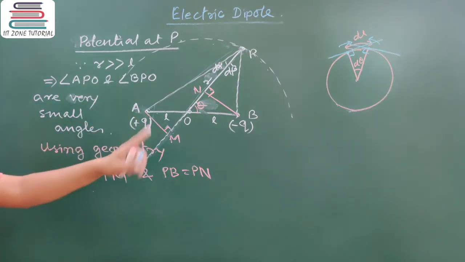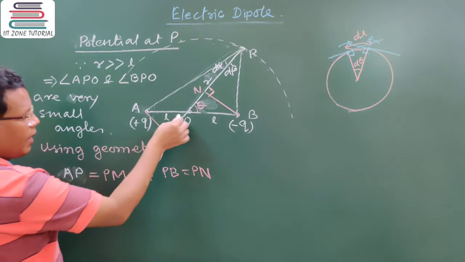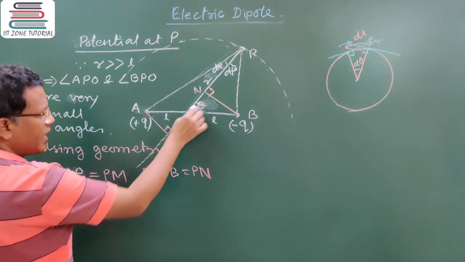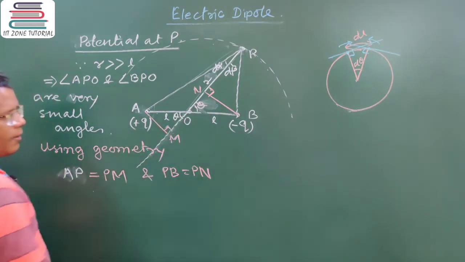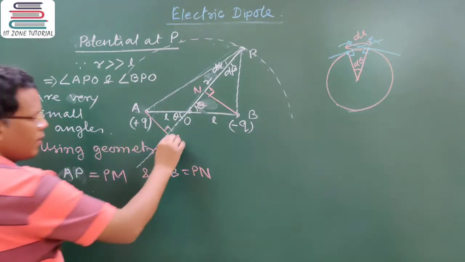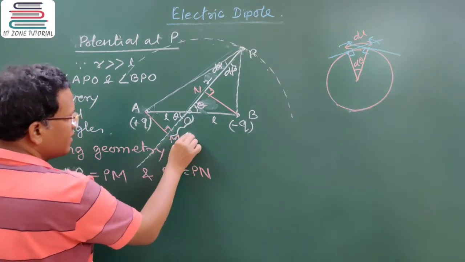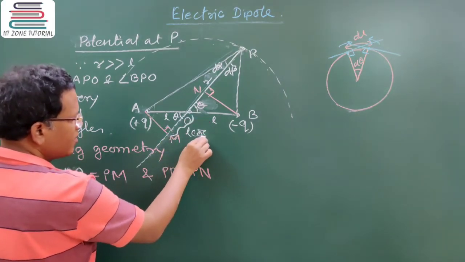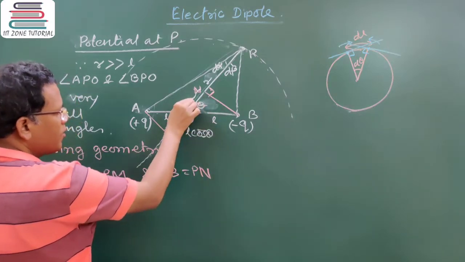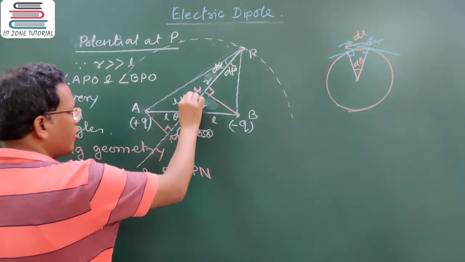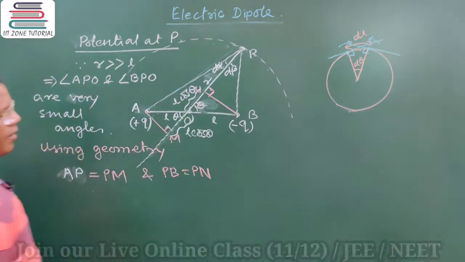AP is equal to PM, so geometrically it was taken theta, so this is theta again. So this much must be written as L cos theta. This one also should be L cos theta. Clear?